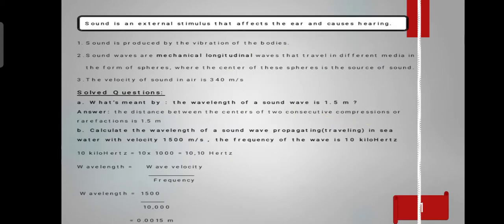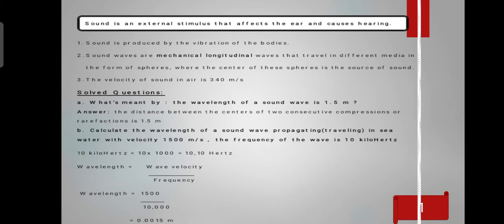Are you fine? Today we'll start with a new unit and a new lesson, which is about the properties of sound waves. First, what is the meaning of sound? Sound is an external stimulus or external factor that affects your ears and causes the sense of hearing. And sound is produced by vibration of bodies.